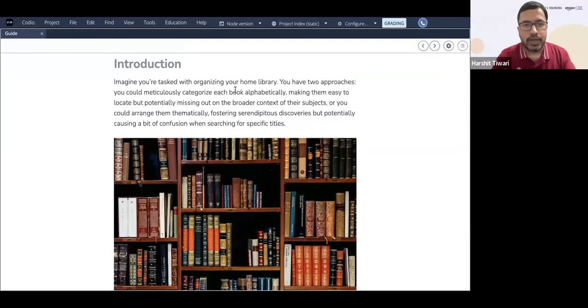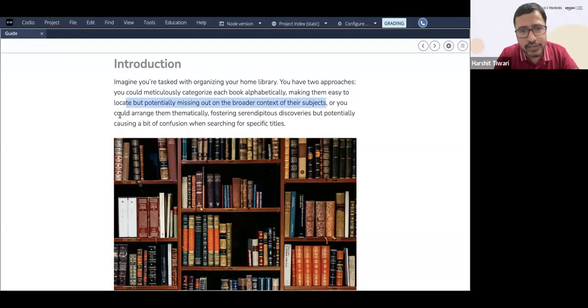Now let's go into the introduction. So imagine, hold on to your imaginations. You are tasked with organizing your home library. Now you have two approaches. You could meticulously categorize each book alphabetically. So you have a library at your home, and you can categorize the books alphabetically, making them easy to locate, but potentially missing out on the broader context of the subjects. Why? Because if it is alphabetical, then it's not subject-wise. You don't have a separate segment for, let's say, fiction, non-fiction, philosophy or economics. You don't have separate segments for that, right?